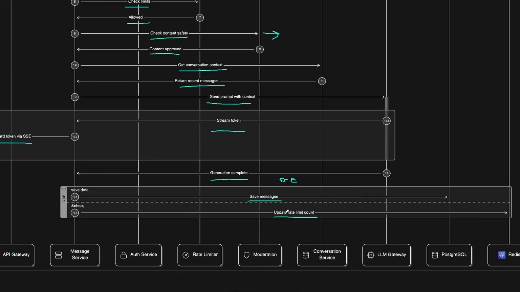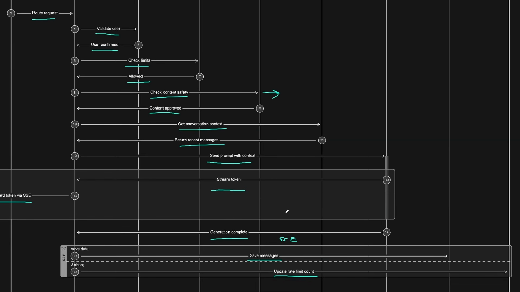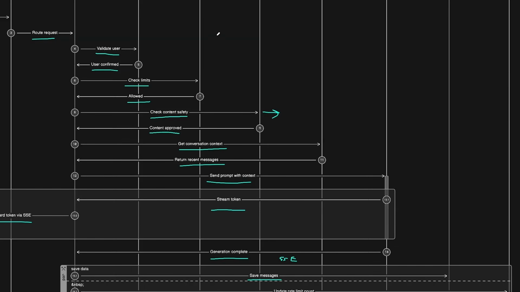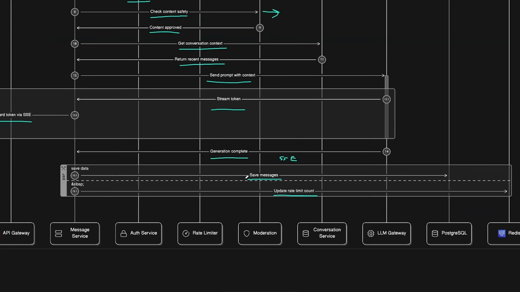And if we zoom out, you can see that most of these operations, like loading user account, loading subscription quota, loading conversation metadata, recent messages for the context about the user, checking rate limits, all of these are read operations. Whereas the write operations are only once in the beginning, where the message is written to the database by the user. And then next, when the message arrives from the LLM, this is also something we store in the database, and maybe also updating the limit count for the quota of the user.